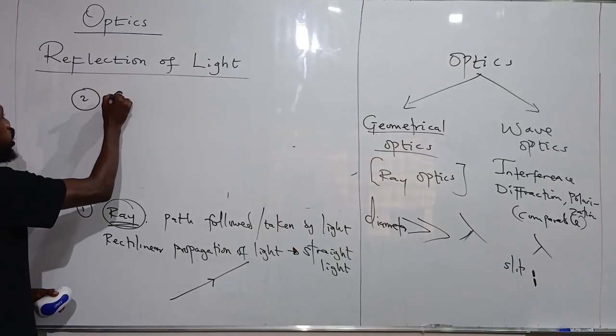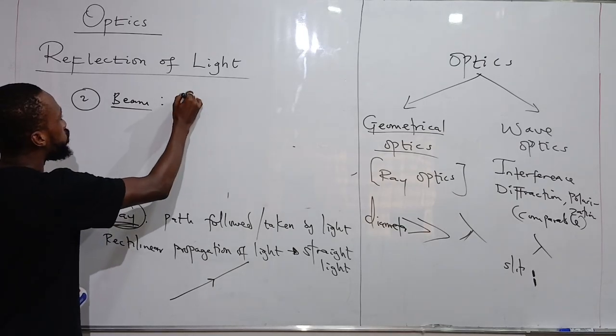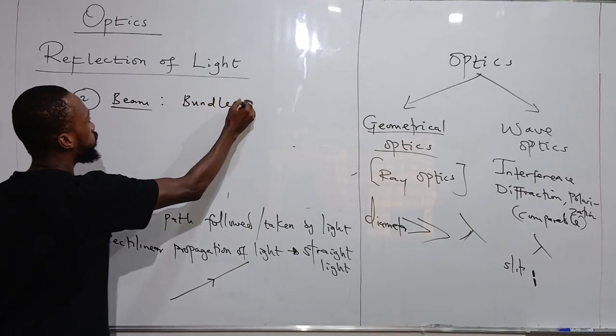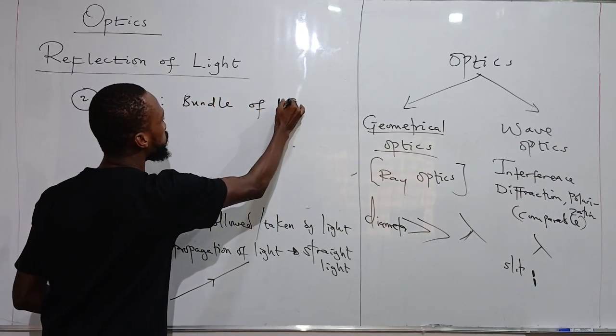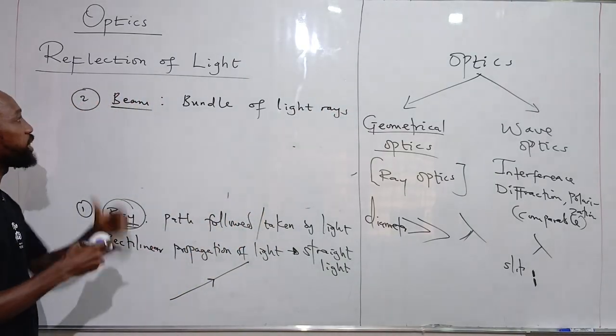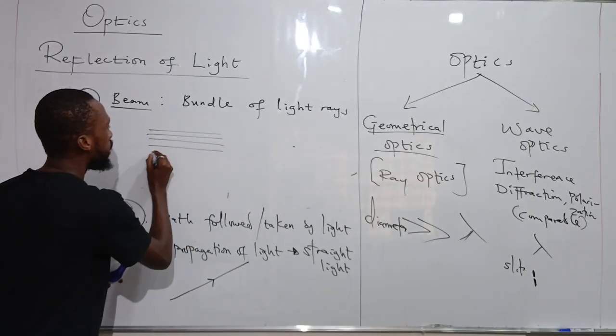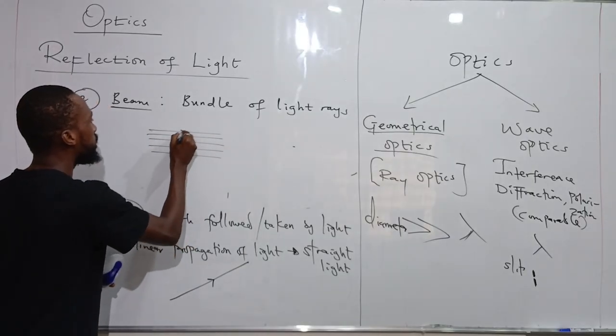Now we also have what we call a beam of light. What is a beam of light? A beam is just a bundle or collection of light rays. So if I have several rays of light together like this, this is a beam of light.